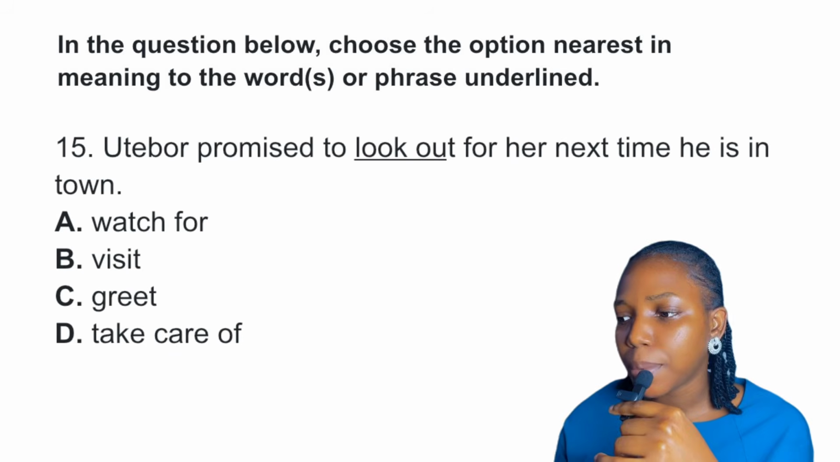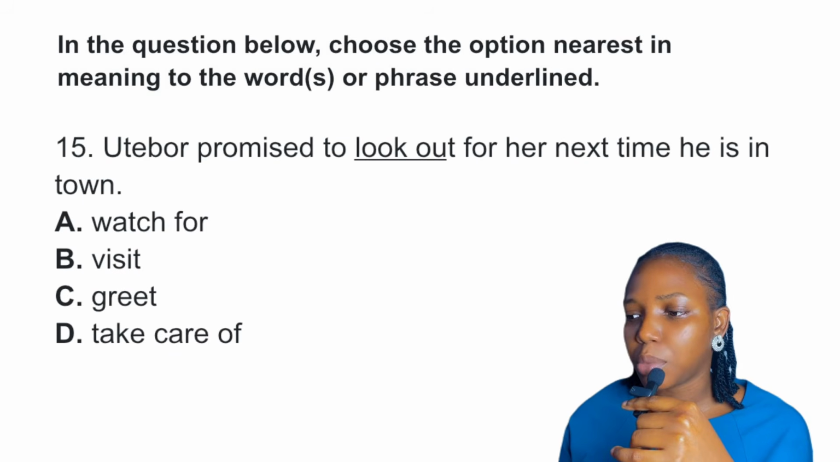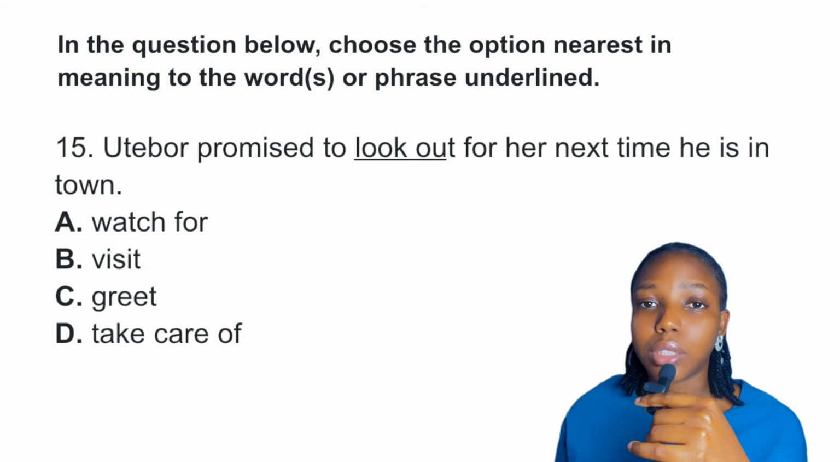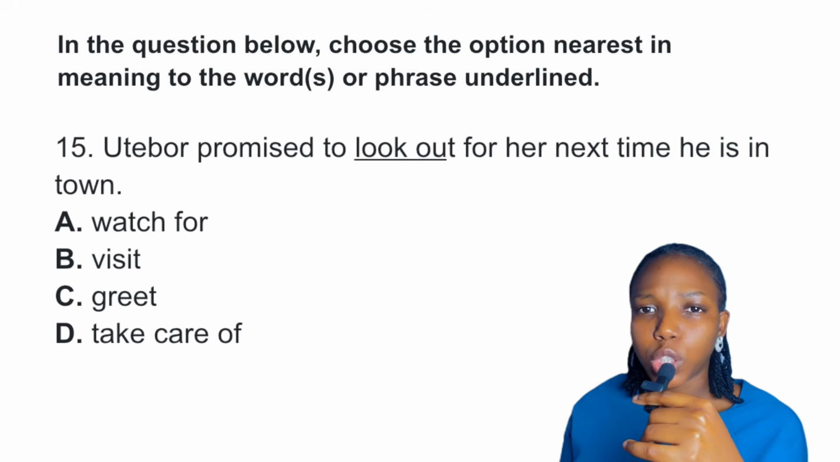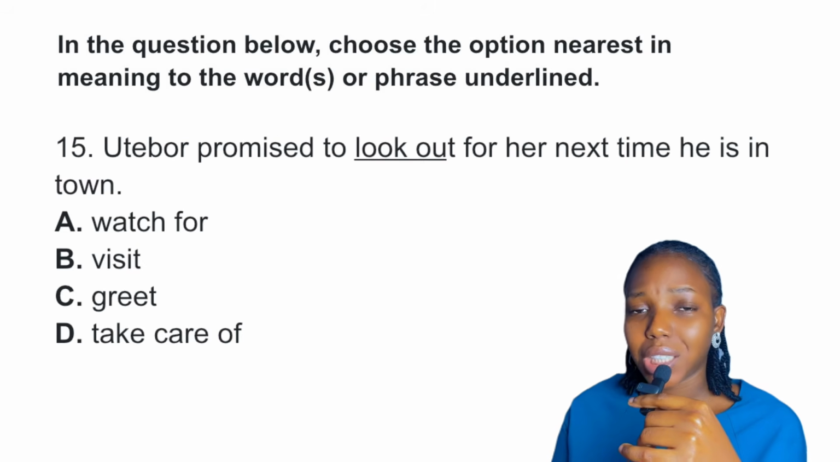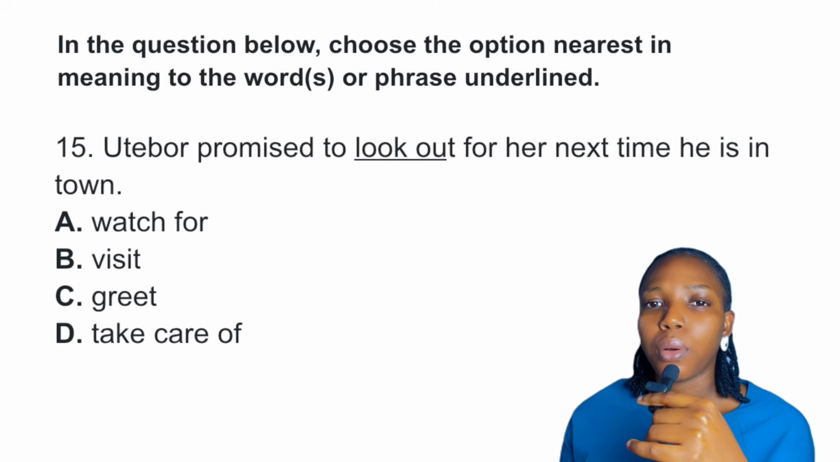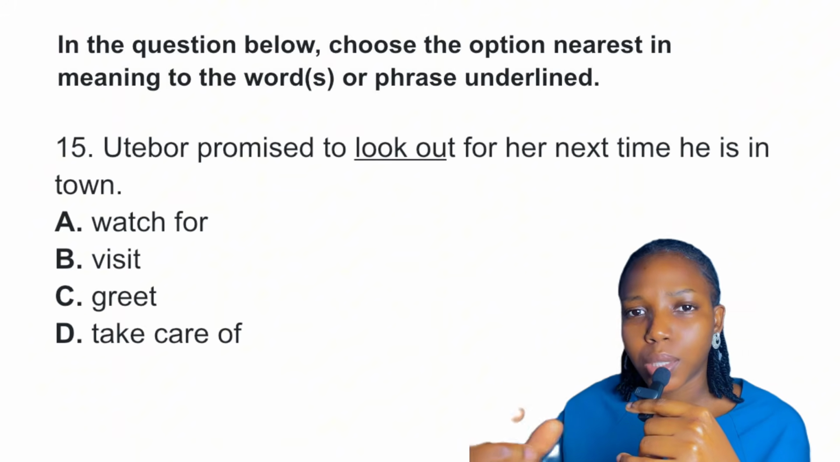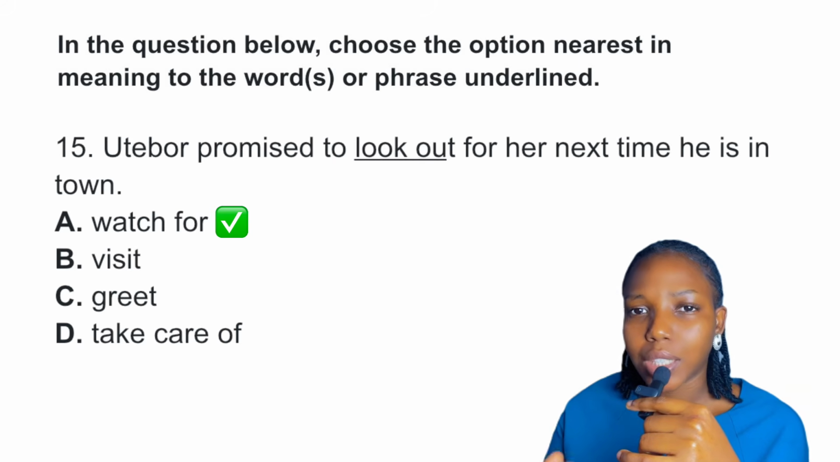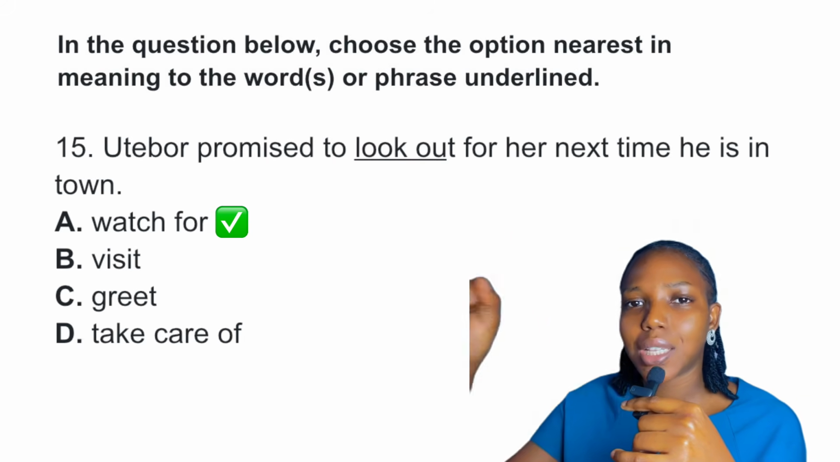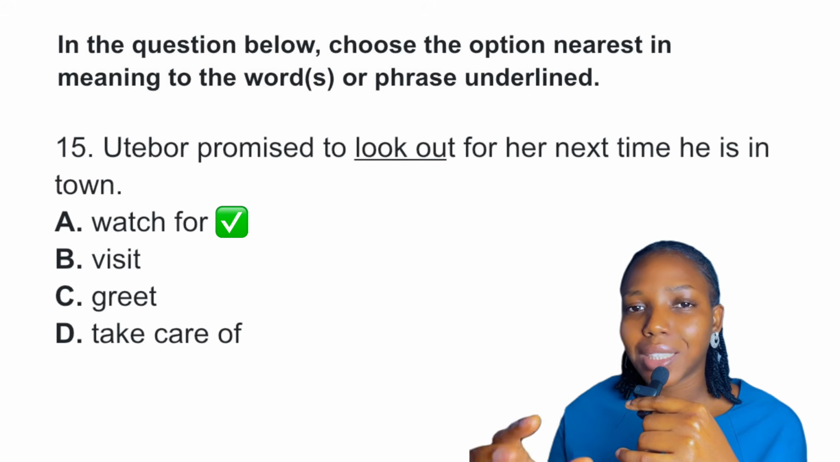Question 15. Utaba promised to look out for her next time he is in town. Now, the underlying phrase is look out. So, when you look at this phrase in isolation or alone, it means to watch for danger or to keep your eyes open, especially in danger. Okay. Now, when you say look out for someone, it means to protect them, to take care of them, to act in their interest. And contextually, when you look at the sentence, there's promise when next in town you might want to consider take care of.